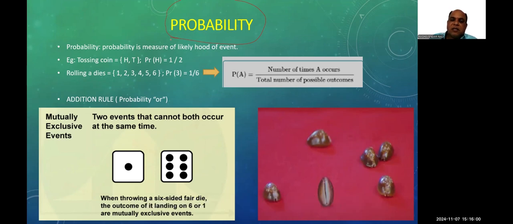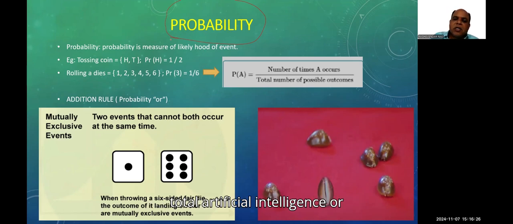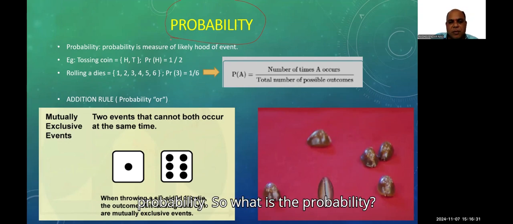Suppose the probability of raining tomorrow: will it rain or not? To predict tomorrow, we take today's weather conditions and previous weather conditions into consideration. So probability is a very important topic. Artificial intelligence and prediction, everything depends on probability.